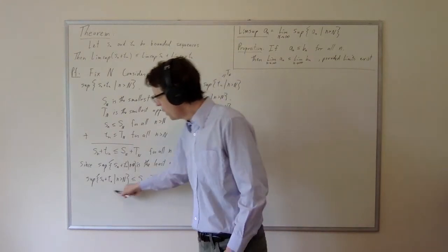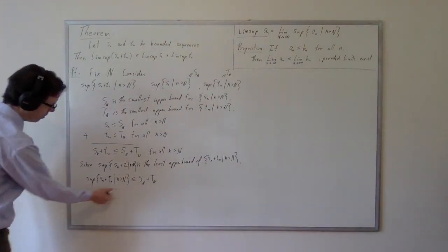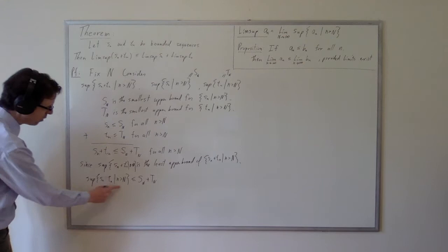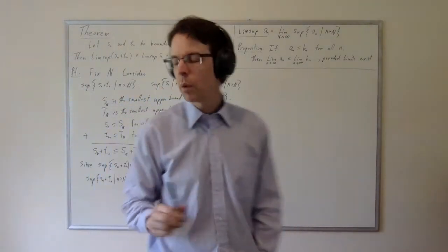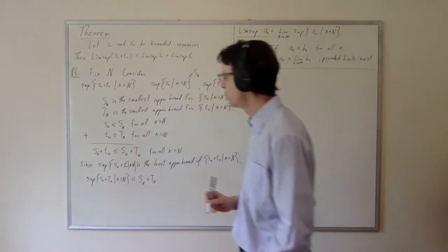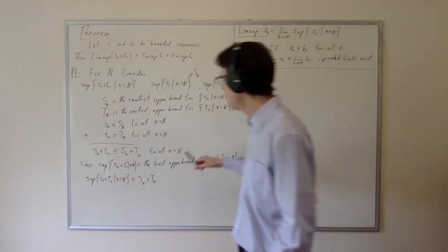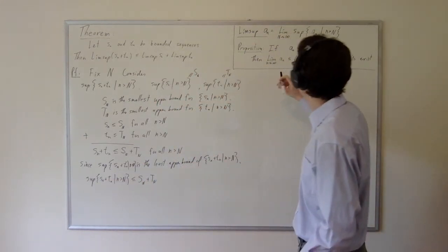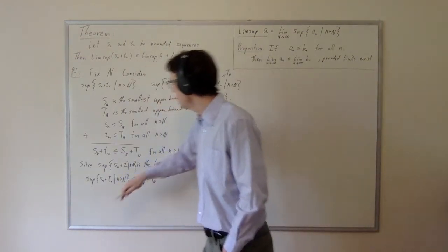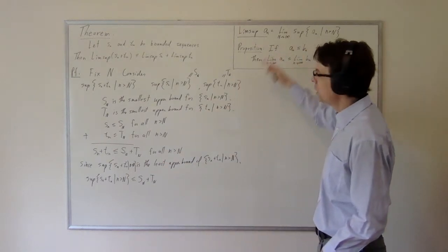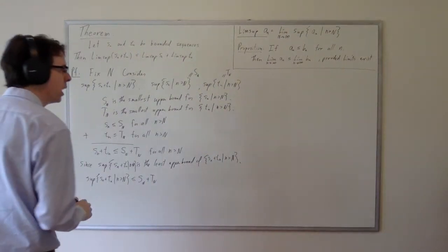This is a function of cap n. And this too is a function of cap n. We've taken the supremum over all the little n's that exceed cap n. It depends which cap n we took, but it doesn't depend on little n. So I want you to think of everything here as a function of cap n. Now, if these are functions of cap n, then we can take their limits, and we can reason about what happens when we take their limits. When we take the limit of the left-hand side, as cap n goes to infinity, then by definition we get the Limsup. So let's take the limit of both sides of this equation, and we'll see what happens.